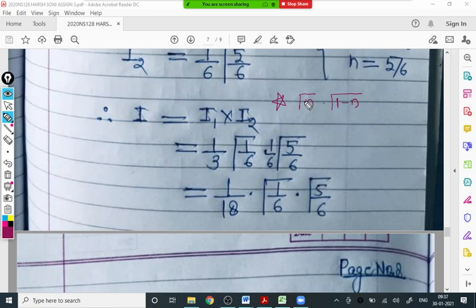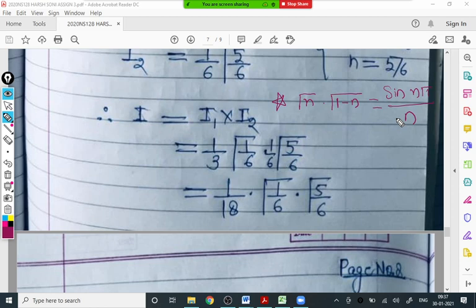I will repeat: gamma n into gamma of 1 minus n is sine n pi upon n.